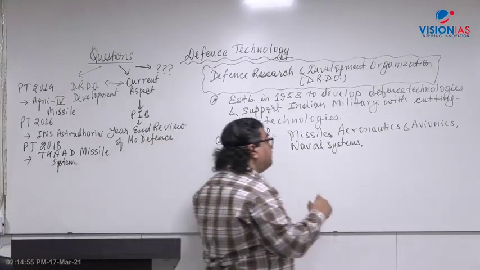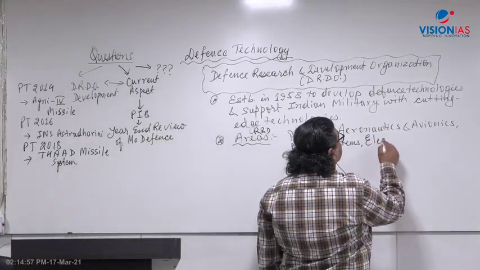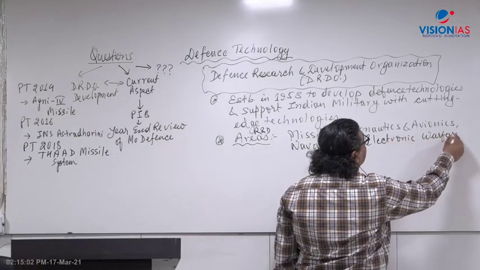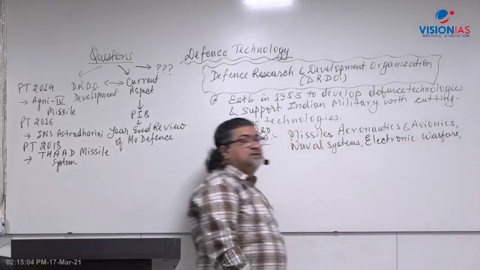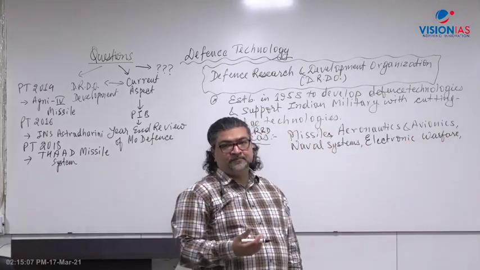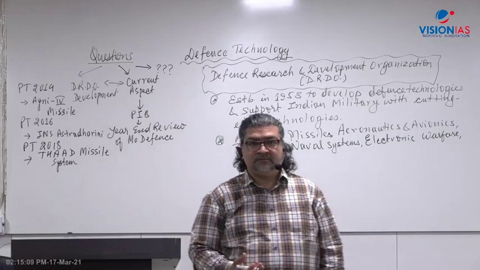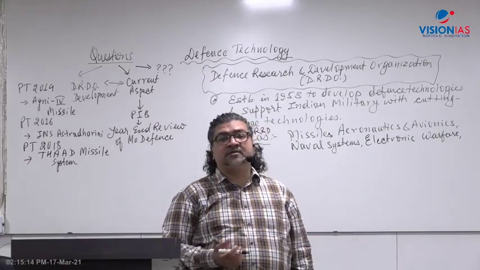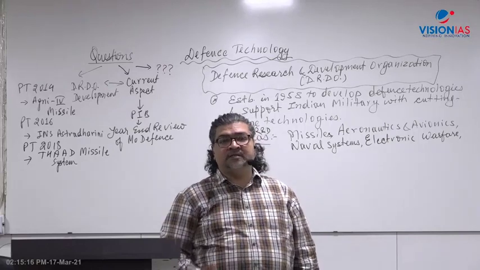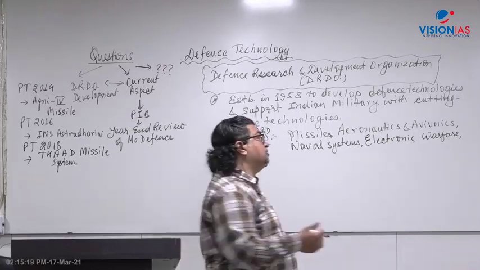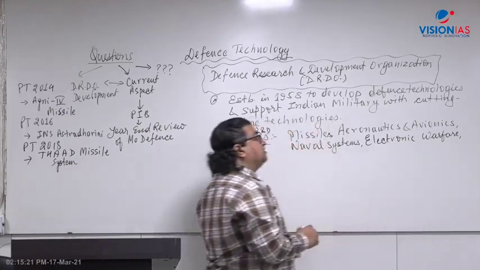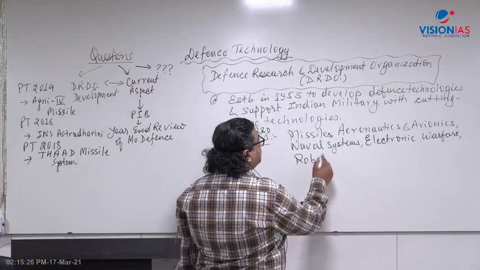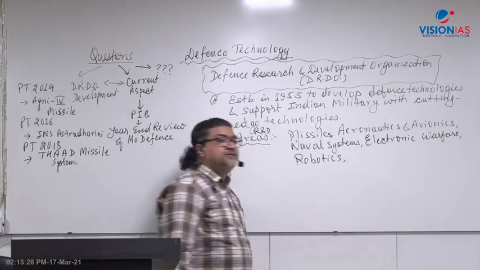Then apart from that, it is also involved with electronic warfare. How we use electronic systems like advanced sensors to sense the environment and guide the missile to the target. Seeker, it can seek radiation. How we can intercept signals, how we can jam signals. All this comes under electronic warfare. That is a very advanced area. Apart from that, DRDO is now also working in the field of robotics.